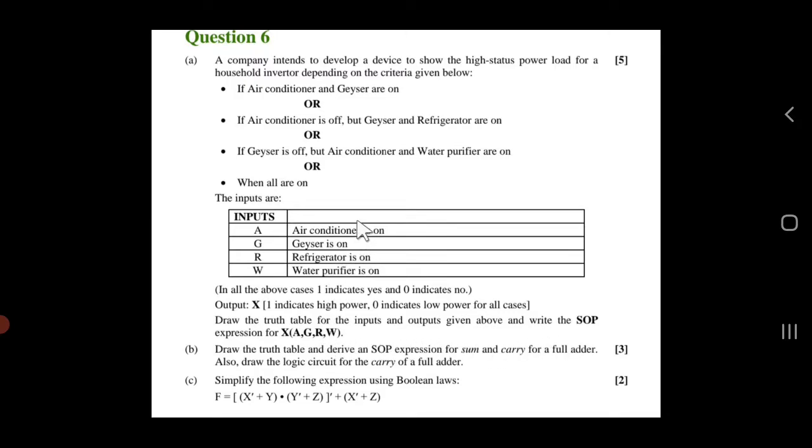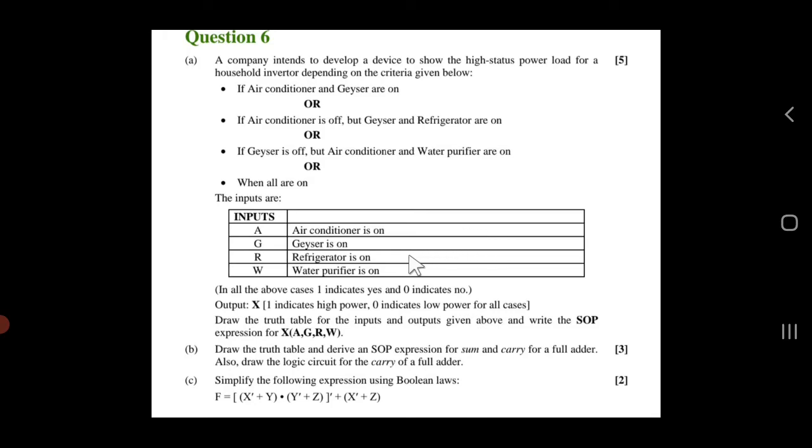And students, please do one more thing. You do the reduction also using the K-map for this question, if it is asked in the examination. If it is not asked, like in this question, it has not been asked, so unnecessarily you don't do the reduction, because this question is of 5 marks and they are asking only this much, right? But if in the examination they ask for the reduction, then you have to do the reduction also.